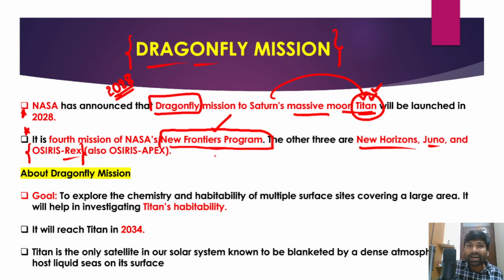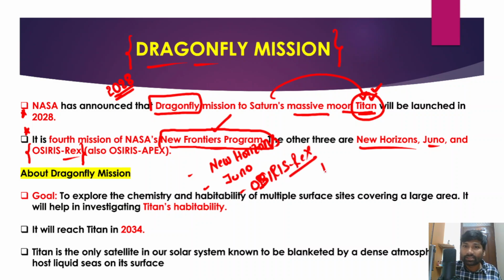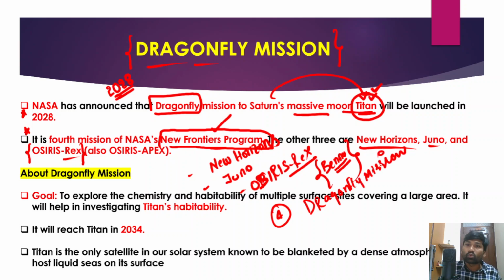So what are the earlier missions as part of New Frontiers program? New Horizons, right? So New Horizons mission, and then Juno mission to Jupiter, and OSIRIS-REx. So this OSIRIS-REx is a sample collection mission from asteroid Bennu. Okay, and the 4th mission will be this Dragonfly mission, the Dragonfly mission to Saturn's moon Titan.